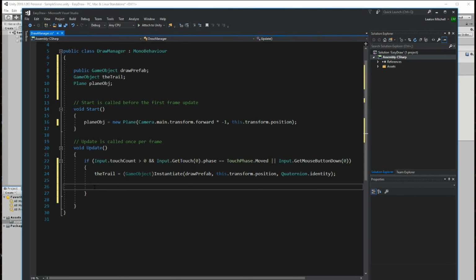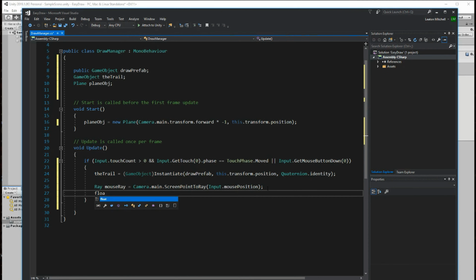So in order for everything to follow the mouse, we also need a raycast. So we'll just say mouse, let me do lowercase m, mouse ray. And that is going to equal, just get the camera, I think it's screen point to ray, yeah, screen point to ray, and then just get the mouse position. So input dot mouse position. Wow, IntelliSense is so good to me right now. Mouse position, right?